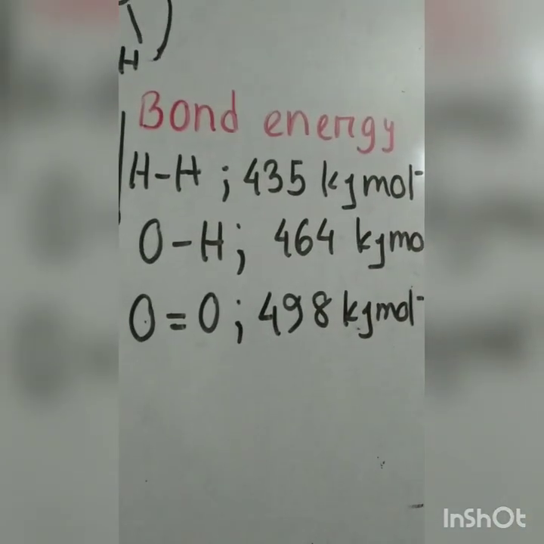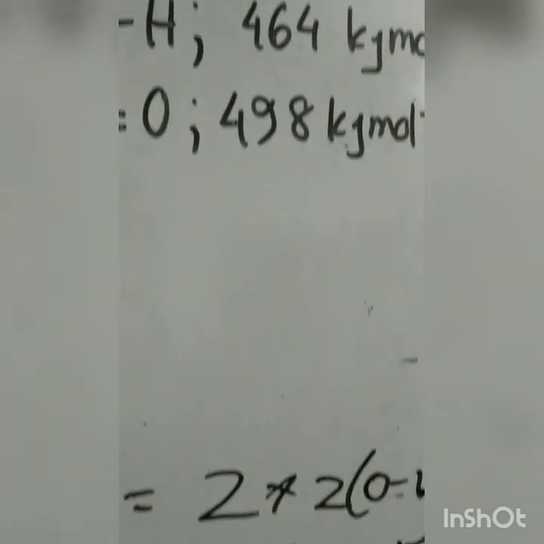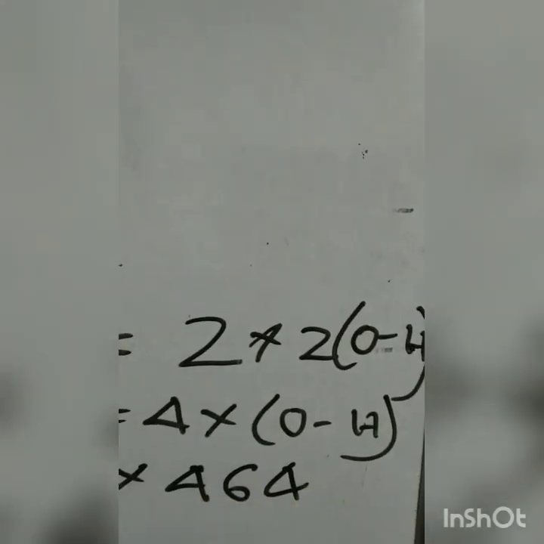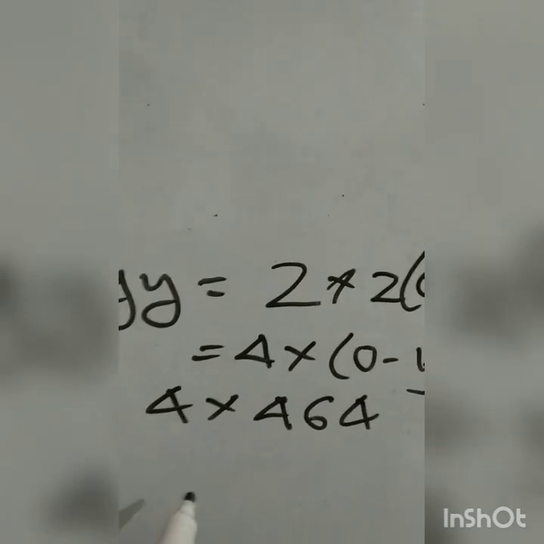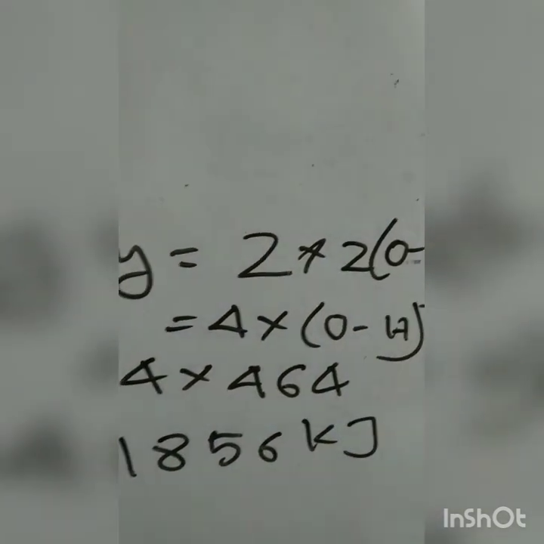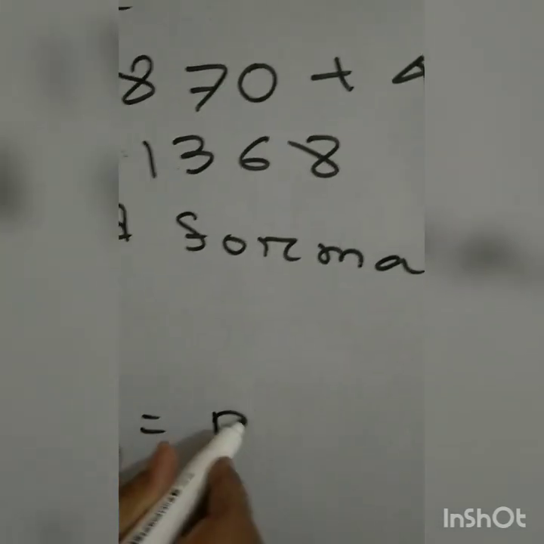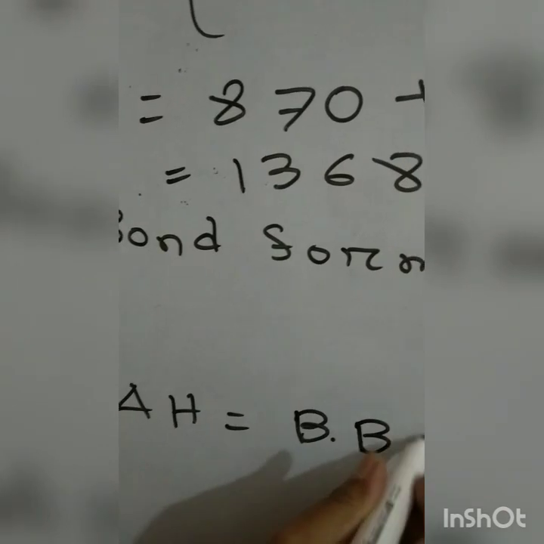What is the value of oxygen hydrogen? 464. 4 into 464 is equal to what? 1856 kilojoule.